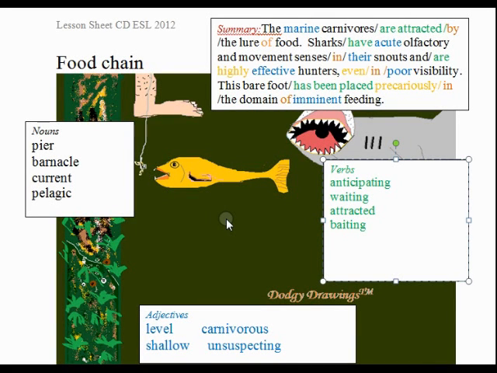This lesson sheet is about a simple food chain in the marine environment. A person is fishing from a pier. Pier is sometimes known as a jetty. And the bait is attached to a hook, attracting a fish and then a larger carnivore, a shark. Shellfish, which sometimes attach themselves to the posts and or boats, are known as barnacles.